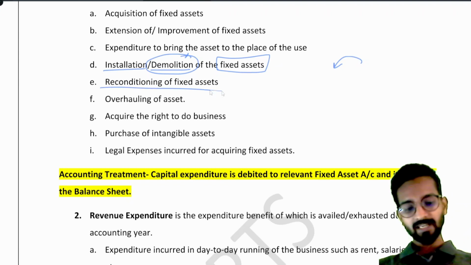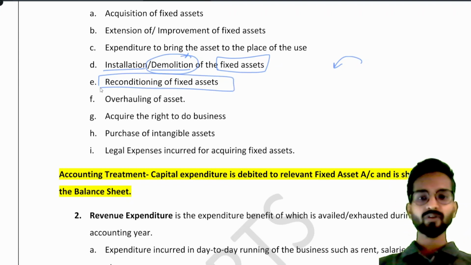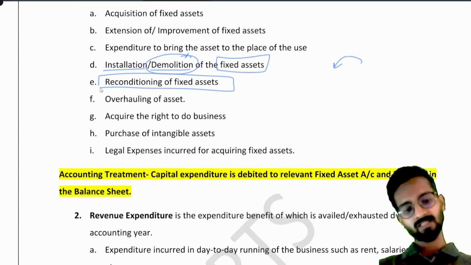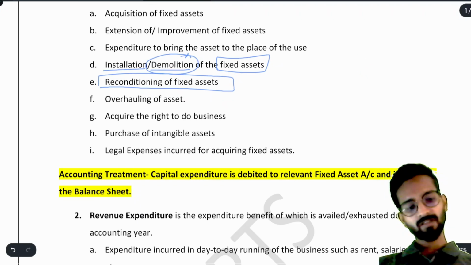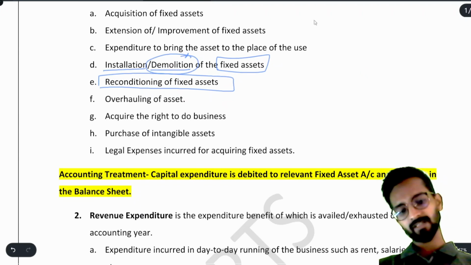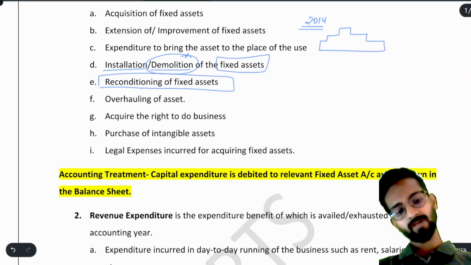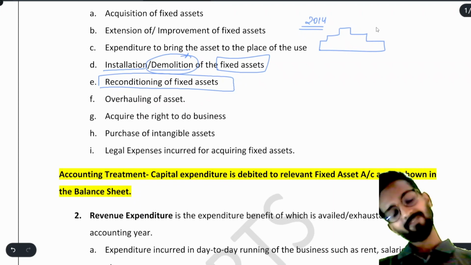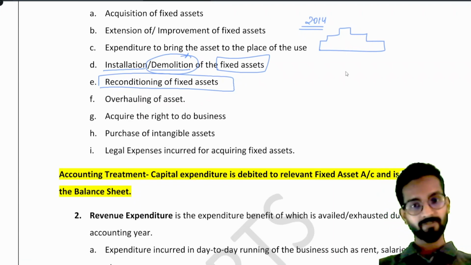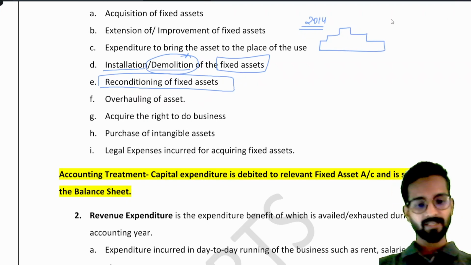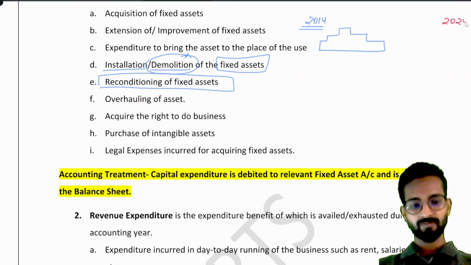Understood? Reconditioning of fixed asset. What does it mean? If you are incurring heavy expenditure on your fixed asset to bring it to its normal capacity again, say for example, we started the business of manufacturing shirts. Suppose we start the business in 2014 and I have purchased this machinery. If I bought this machinery in 2014 and its life was 10 years, say till 2024.